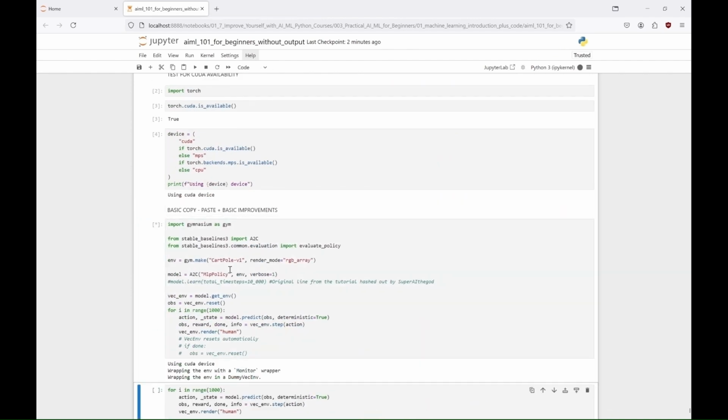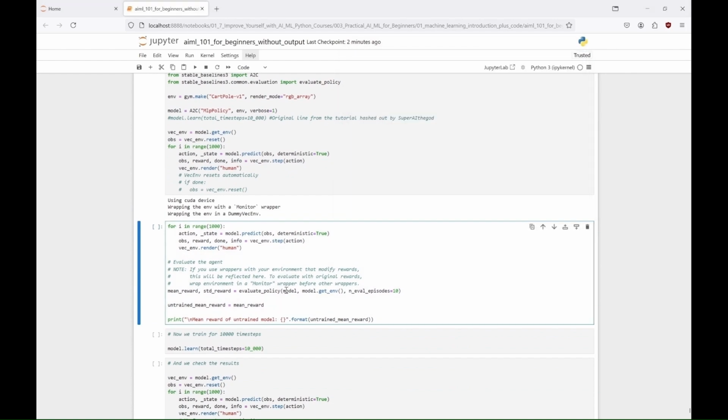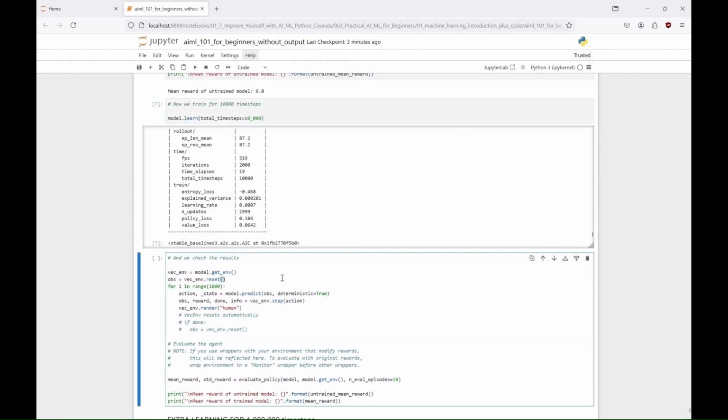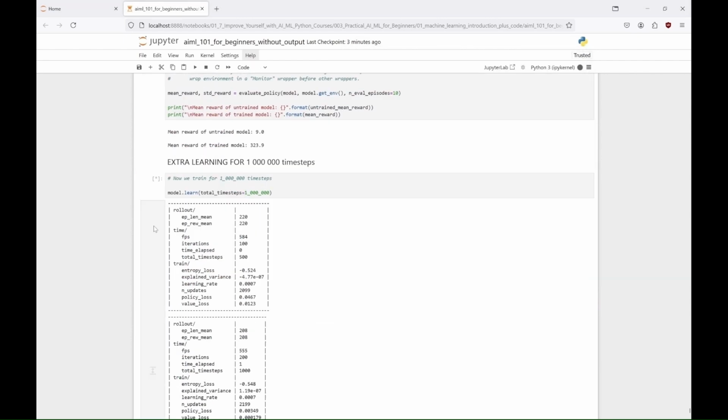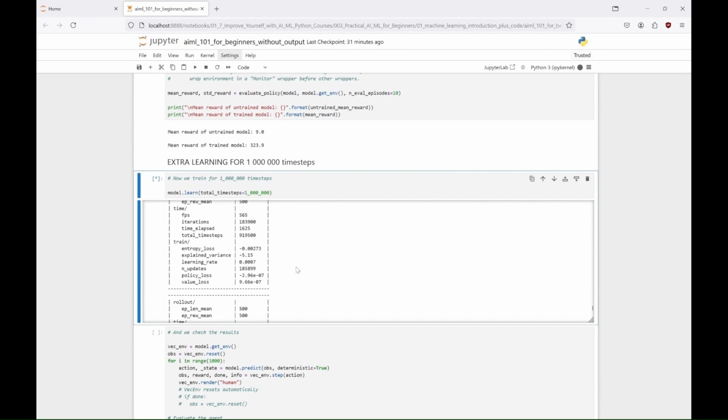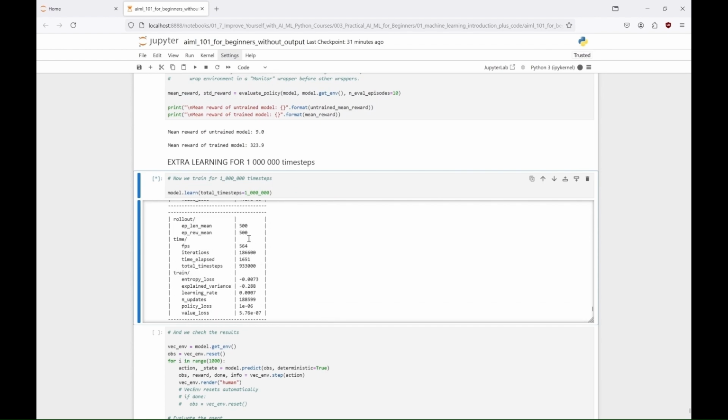And finally, we initialize the cart pole environment. We define the A2C model. We then evaluate the performance of the untrained model, and train it for 10,000 time steps. Next, we train the model for 1 million steps. You'll see the performance go up and down. At first, the model solves the environment by earning 500 points, but then it fluctuates due to exploration and overfitting.